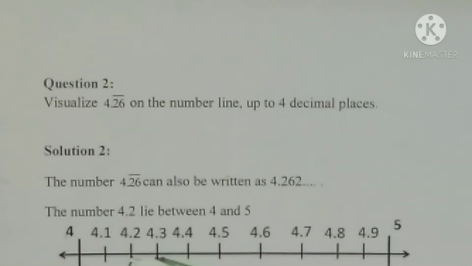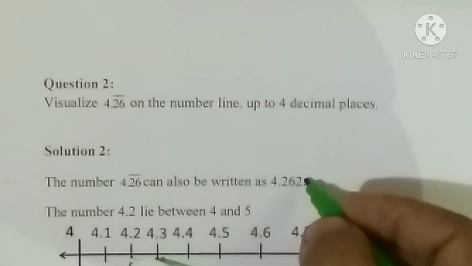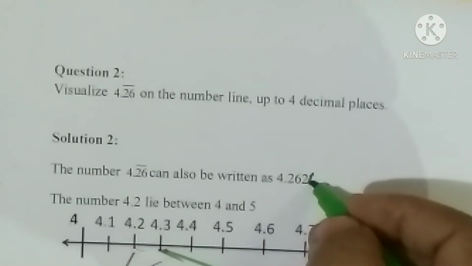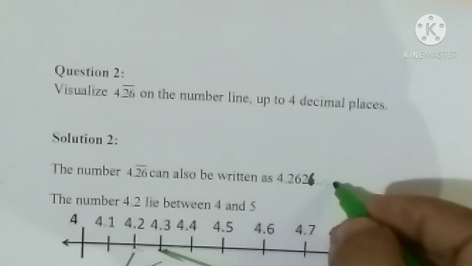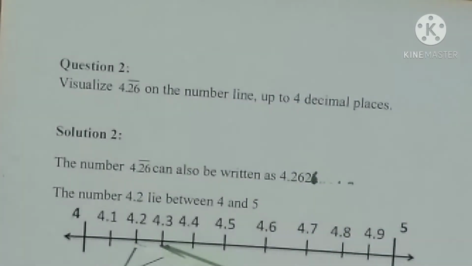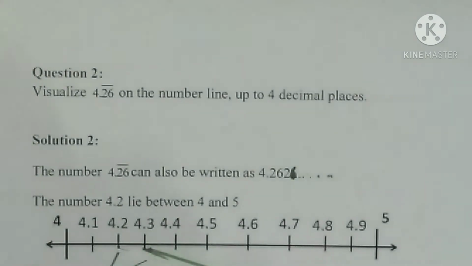Question number 2. Visualize 4.26 bar on the number line up to 4 decimal places only. So 4.26 bar means 26 is repeating in blocks, that is 4.262626 like that only. So 4.26 bar can also be written as 4.2626, and again 2 only, because it's 4 decimals and the fifth place is coming as a 2 only. So finally, correct to 4 decimals it is 4.2626 only.